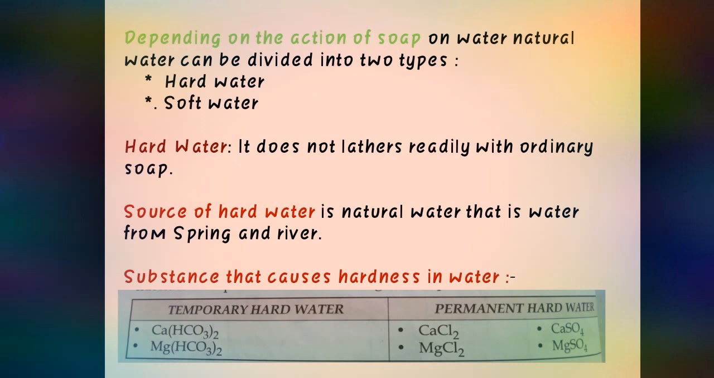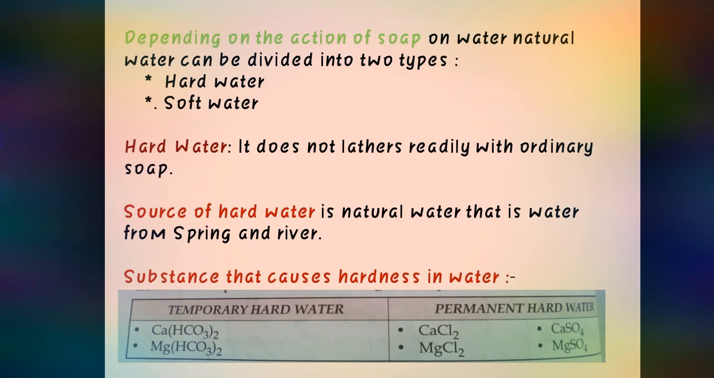Whenever we react soap with the water and it does not lather readily, meaning it will not give foam properly, that is referred to as hard water. And whenever it lathers readily, when the foam forms with no wastage of soap, that will be soft water. Now first we will go through hard water. Hard water does not lather readily with ordinary soap. It will not give foam with that, and the water remains like that only. That is called hard water.